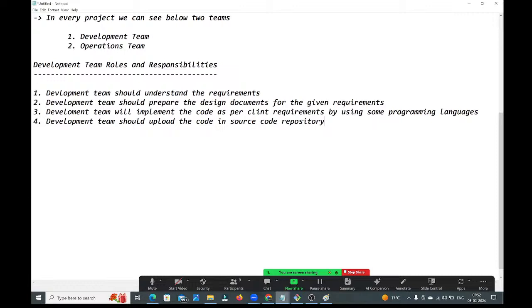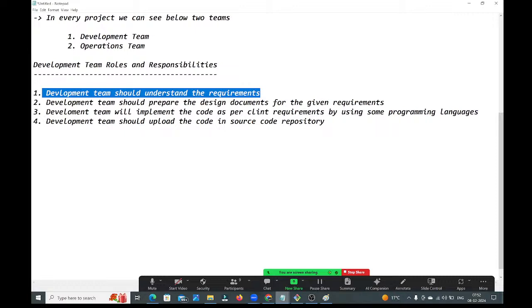Observe carefully what the development team will do. They will understand the requirements carefully, prepare the design documents for the given requirements, and implement the logic as per client requirements by using some programming languages. Whatever code they have written, they need to upload in the source code repository for integration purposes. Why do we need to upload the code in the source code repository?